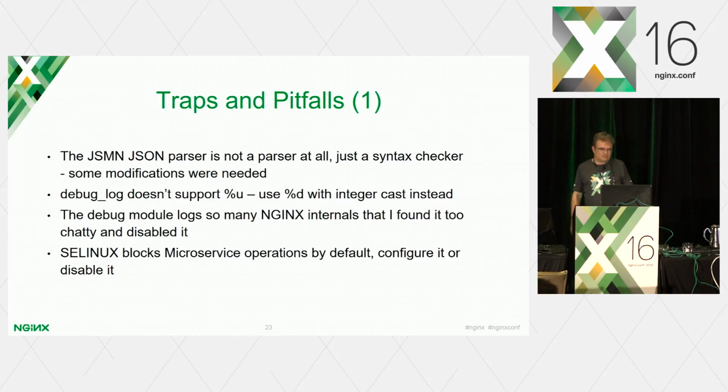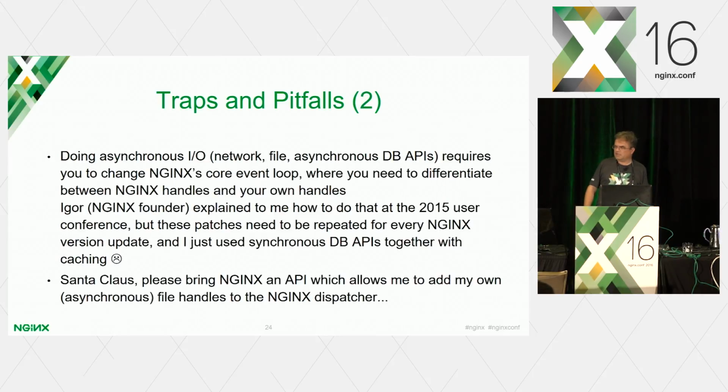Then there's a debug module which you can link into your NGINX build, and we just found it too chatty. It logs so many NGINX internals that it's not really useful for debugging your microservice. It may be useful for debugging NGINX itself, but for the microservice, it does the opposite. It buries you in output. So I just disabled it and I log at the info level or something. And then SELinux can ruin your day because it assumes NGINX is a web server. And in this case, it's not.